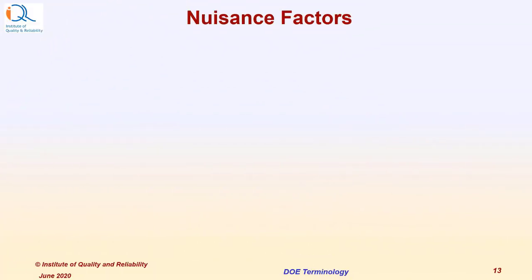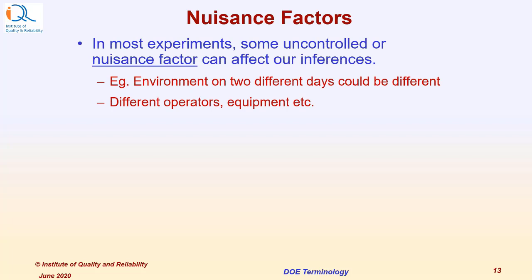Let us look at nuisance factors. In most experiments, some uncontrolled or nuisance factor can affect our results or inferences. For example, the environment on 2 different days could be different, and sometimes we need to perform the experiment on different days. Different operators, equipment, etc. There may be a difference between the process that one operator follows versus another operator, or equipment behavior may be slightly different.